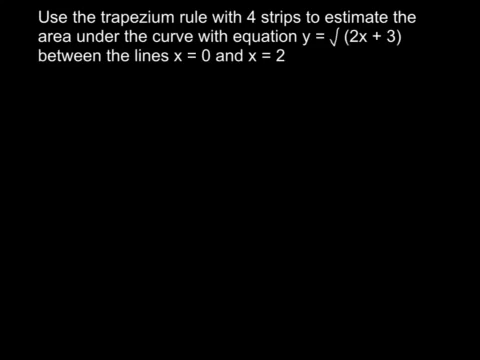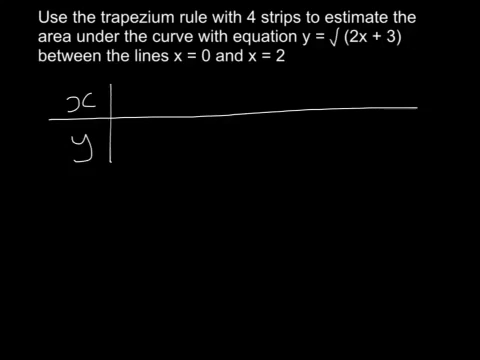So here's an example of how to use the Trapezium Rule, and we're going to have to work out different values of x and y. So to do that we need a table. The first value of x is 0, the last value of x is 2. We need to be careful about 4 strips. 4 strips means there's going to be 4 trapezia.